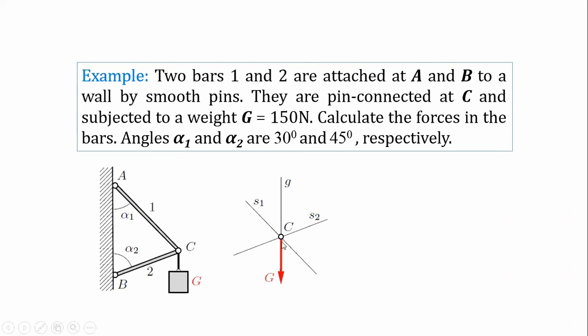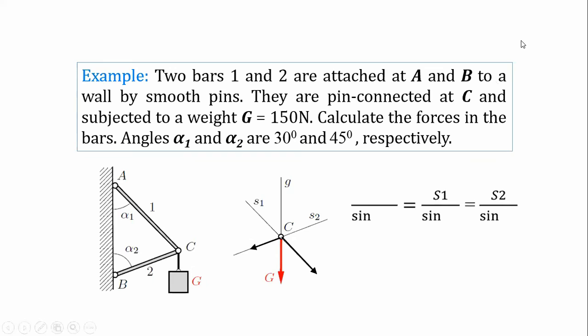So this is the weight that is acting at point C, and this is the force acting along the bar BC, and this is the force along AC. So these three forces are acting, and it is very clear from the figure that these three forces are acting outward to the point C. So both criteria of Lami's theorem are satisfied. So we can apply the sine law here.